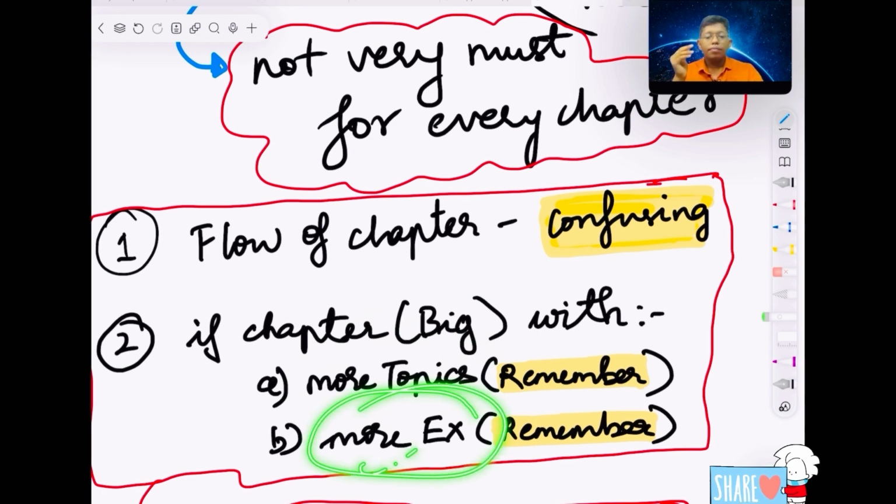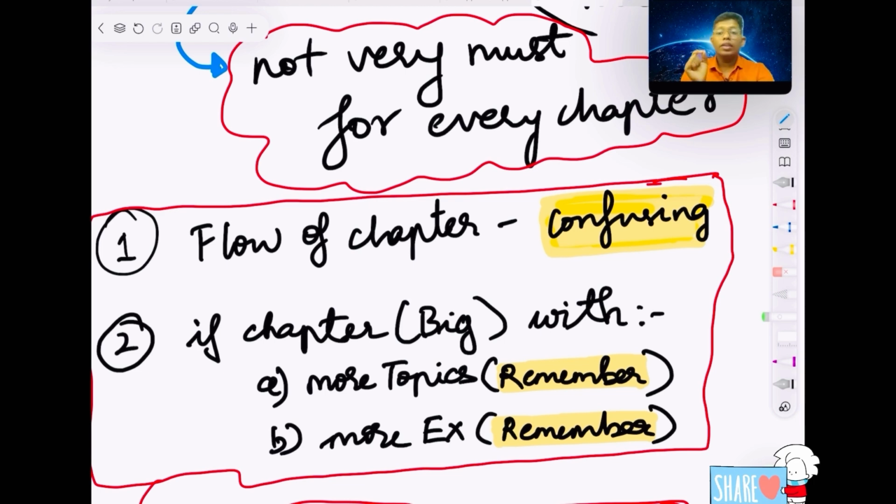Otherwise, there may be many examples, like typhoid, malaria, dengue, chikungunya, and many things like that. Many symptoms are there. Sir, in the chapter I am not able to memorize it. In that condition, now I am going to give an example.